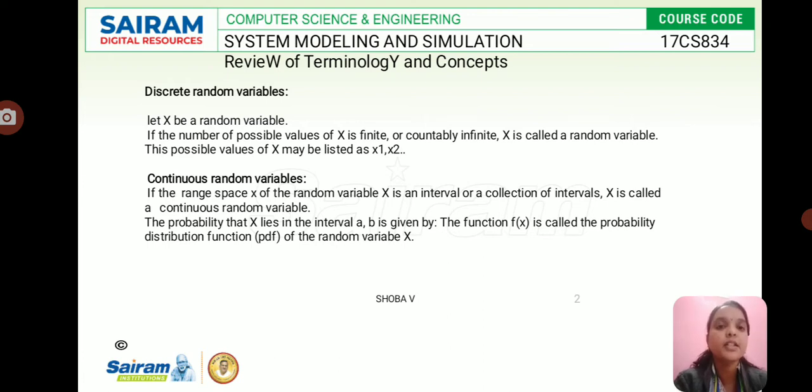The probability that x lies in the interval a to b is given by a function f of x, called the probability density function of the random variable x. The main thing to understand: in discrete we have a linear or sequential manner, and the possible values of x are finite or countably infinite. In continuous, the range is an interval or collection of intervals. This is the basic thing.